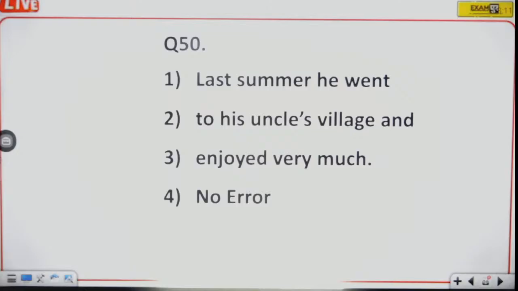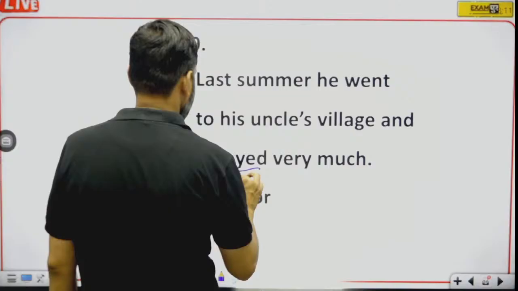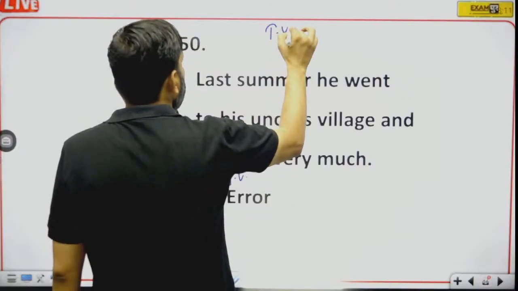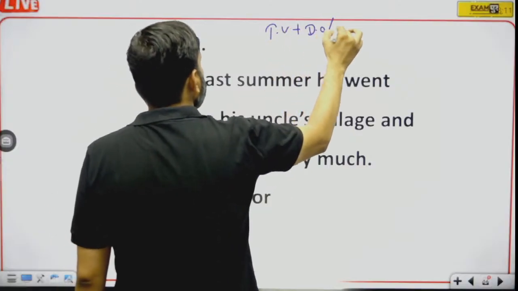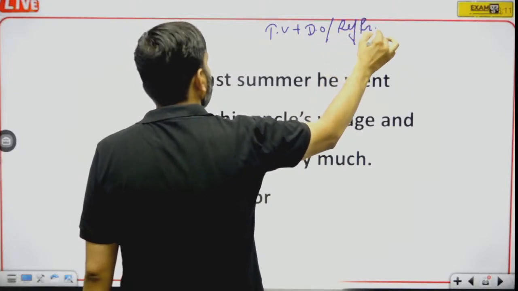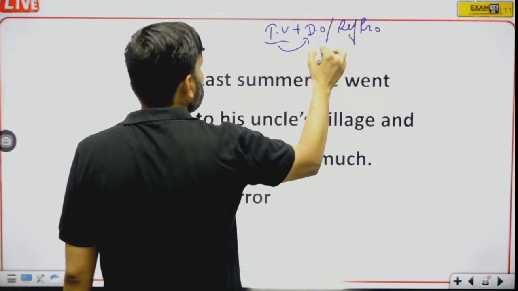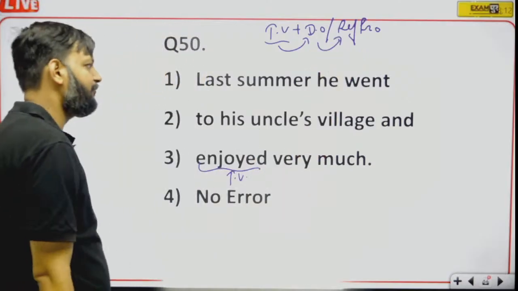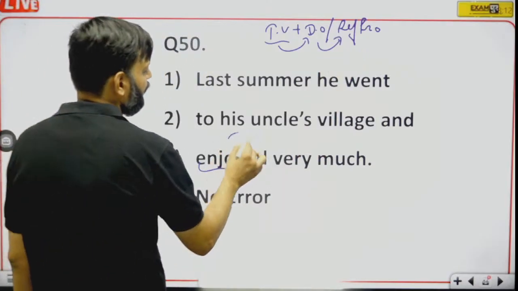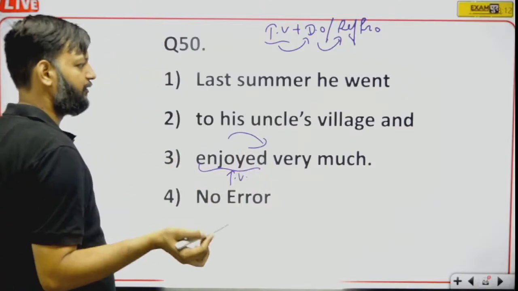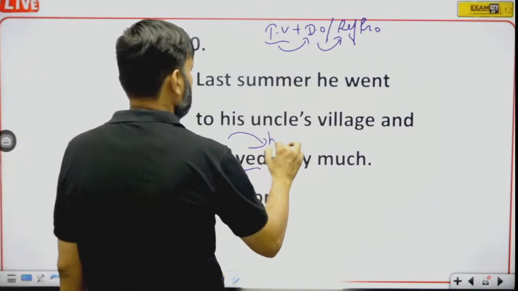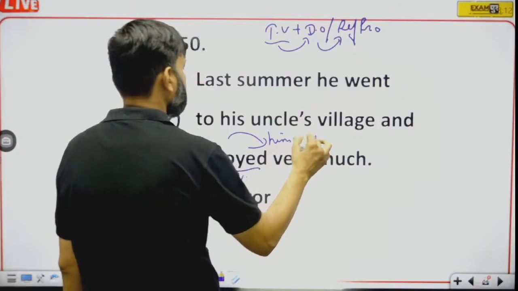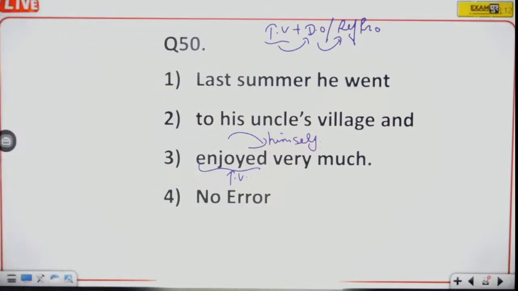Okay. Question number 50. Last summer he went to his uncle's village and enjoyed very much. See, enjoy is a transitive verb. And transitive verb is followed by direct object or reflexive pronoun. We need either a direct object or reflexive pronoun after transitive verb. So here enjoyed will be followed by reflexive pronoun, himself. He enjoyed himself very much.